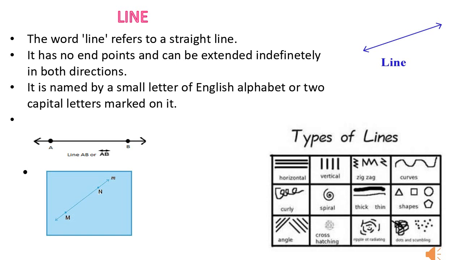Okay, in the second figure you can see that in a surface, line MN is written. Okay, this can also be written with a small letter m. So you can write line MN as line m also. But when you are writing with a single letter, that should be written in small alphabets. Okay.